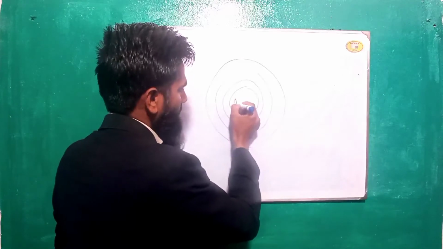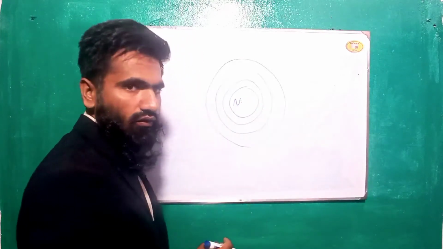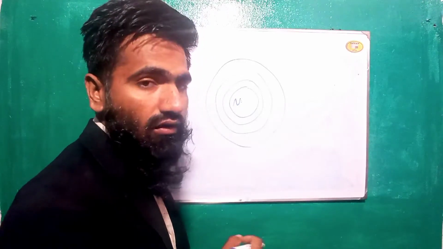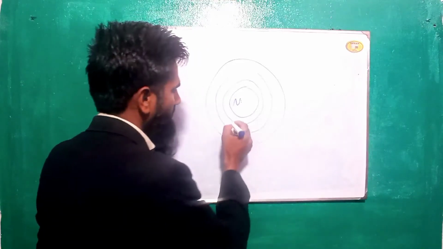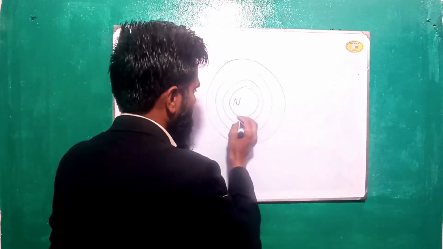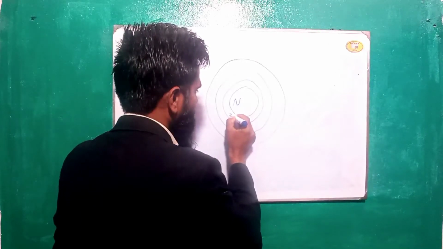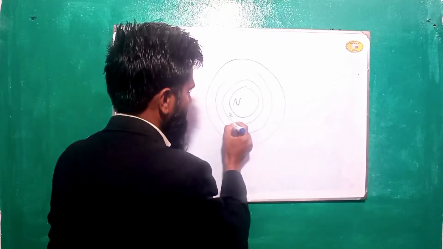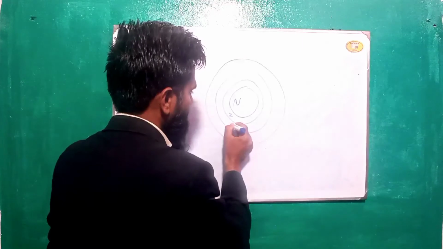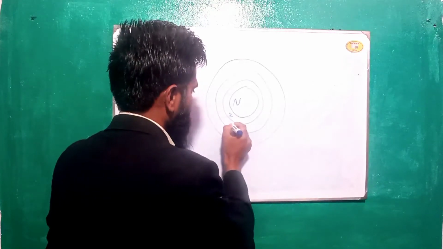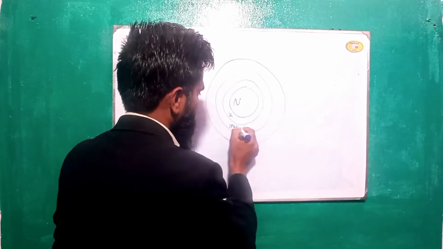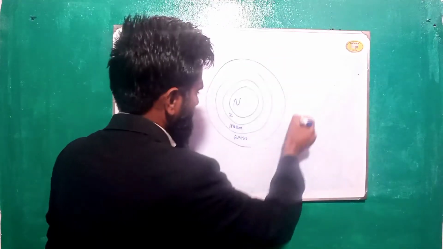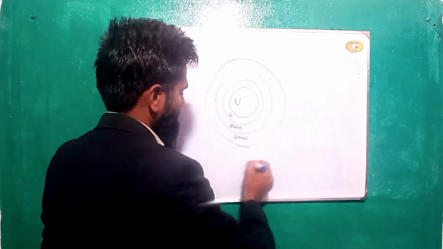This is natural number. You know what is natural number. Natural number is number that start from 1, 2, 3. This is natural. This is integers. This is rational, and this is real.